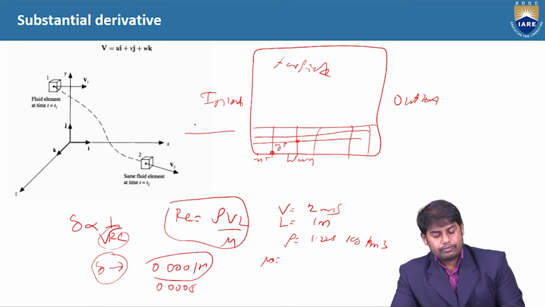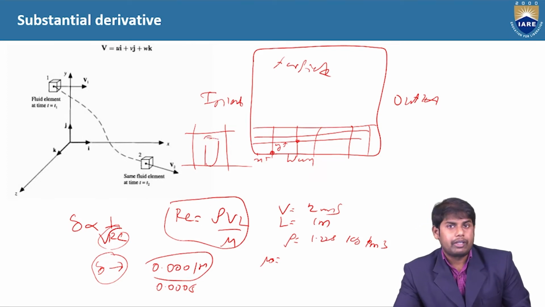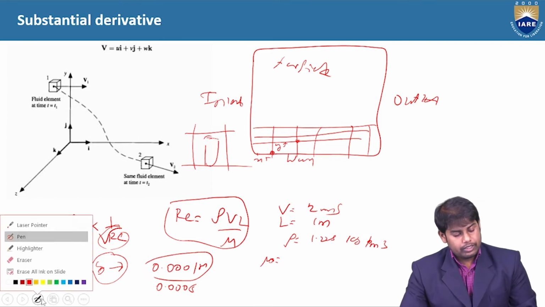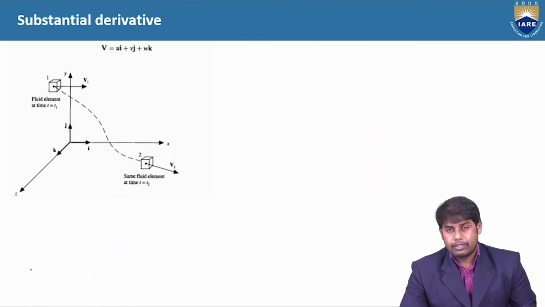With this mesh, your boundary layer will form inside, but it is not captured in the mesh, and you will not be able to see it. In CFD, these things have to be taken care of. So this is the importance of y plus, x plus and z plus.